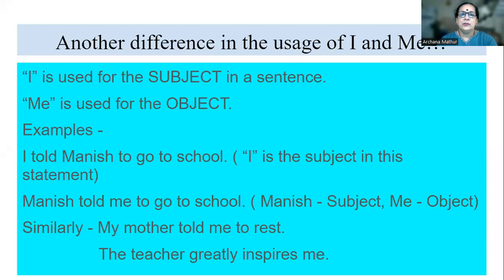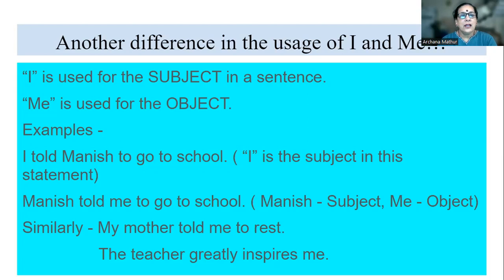Another difference between the usage of I and me: I is used for the subject in a sentence and me is used for the object. Like in the first instance, I said that the doer, you've all done active and passive speech. If the verb is for the active noun, then it has to be I. And when it has to be for the passive person in the statement, then it has to be me. So I is used for the subject or the active person, and me is used for the object or the passive person.